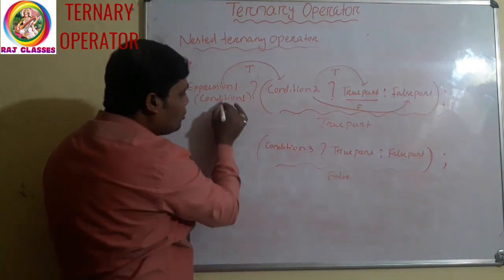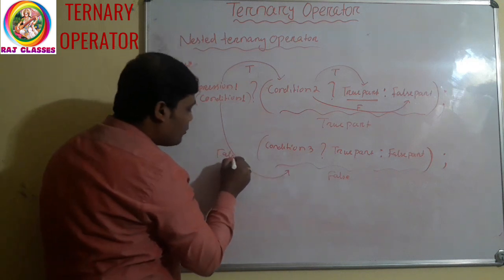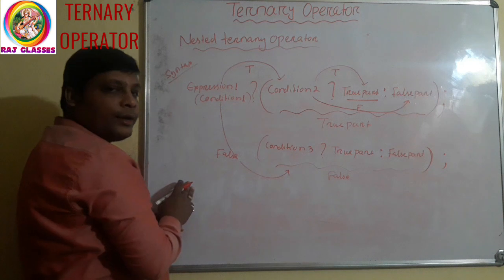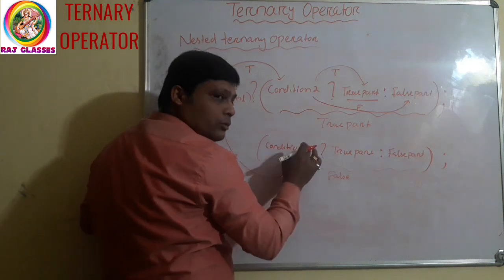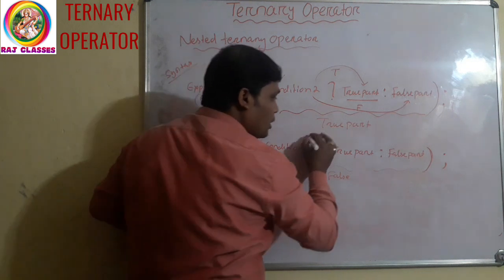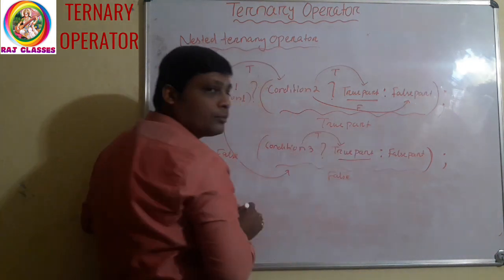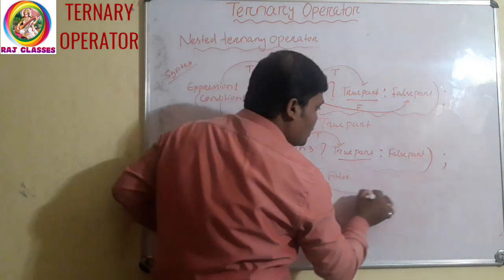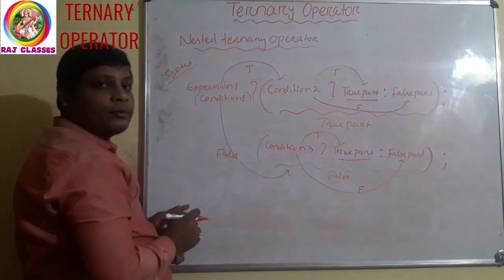It will directly go to this part. Clear? In the false part, there is condition 3. If this condition 3 is true, it will execute this part. If this is false, it will execute this part. Clear?